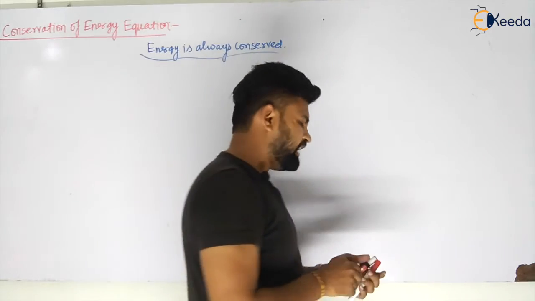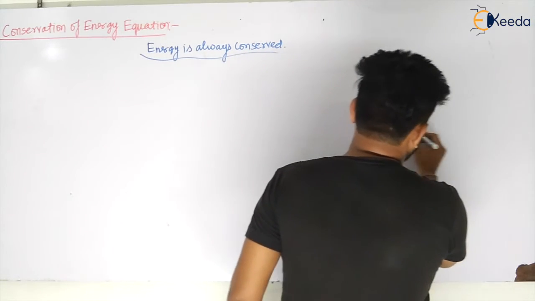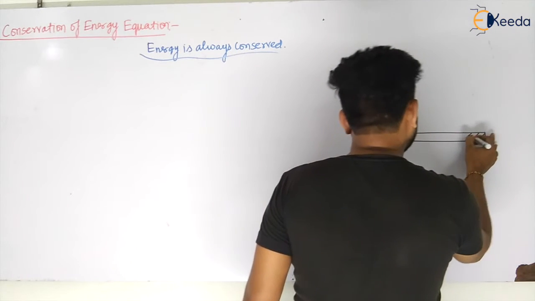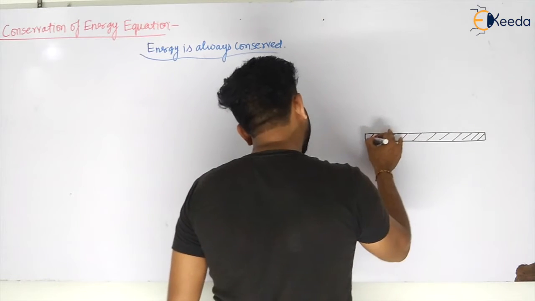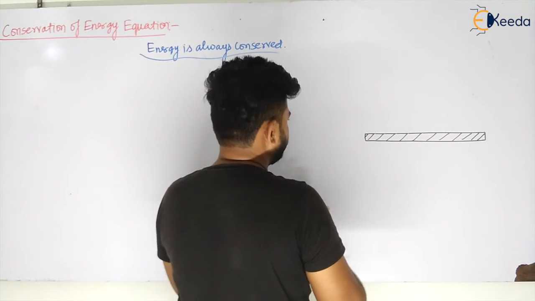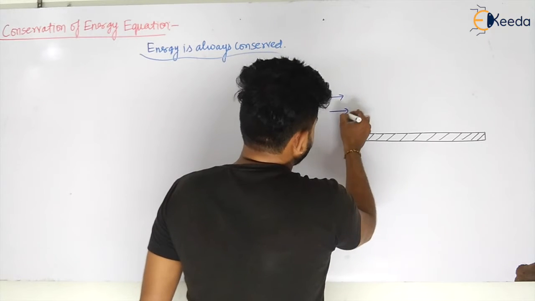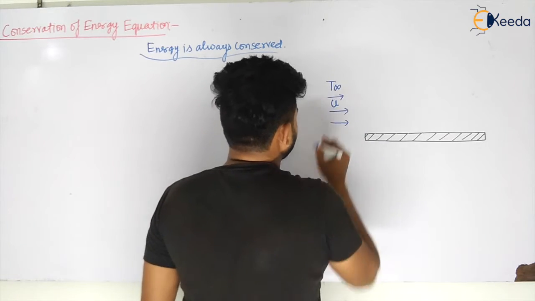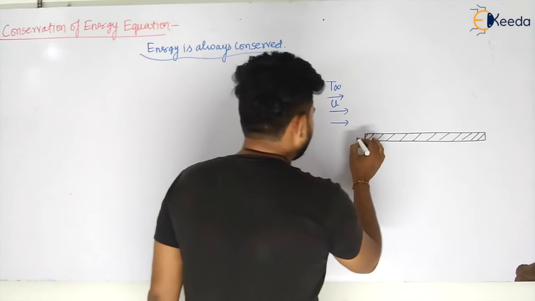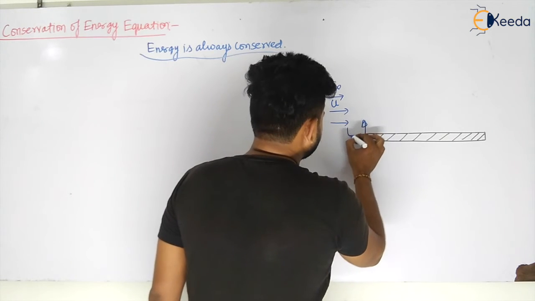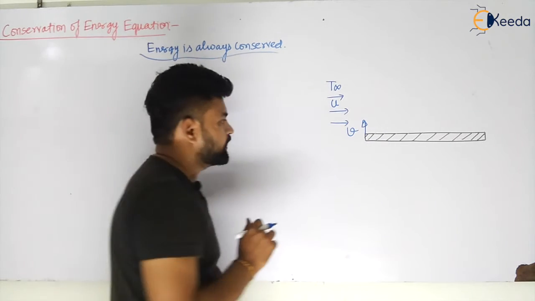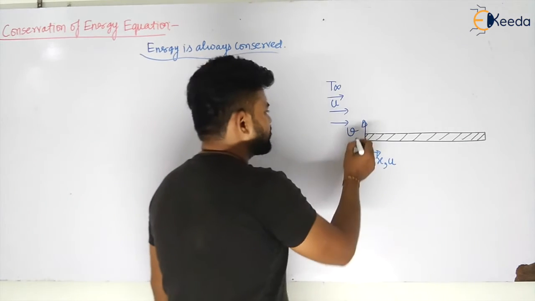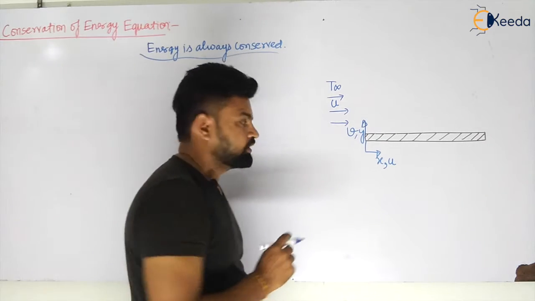So let us see, if I have again a boundary layer, my dear students, let us say this is your plate, and some fluid is flowing over the plate in this direction. Let us say the fluid has some temperature T infinity and some velocity u. I am assuming that in the y direction it also has some v velocity. This is your x; in the x direction it has u velocity, and in the y direction it has v velocity.